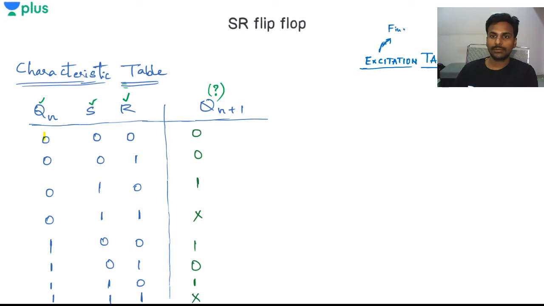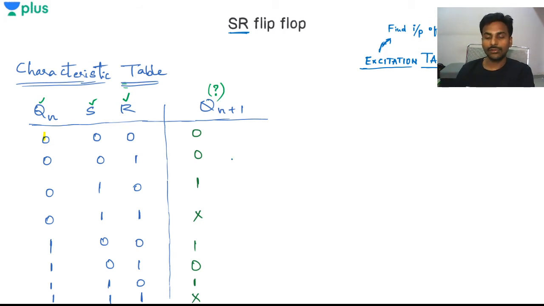Find the inputs of the flip-flop. If I have an SR flip-flop, then S and R are the inputs of the flip-flop. I need to find the S and R of the flip-flop using the so far known values. In the excitation table, I have S and R, those are the inputs, and I have to find out those S and R. How do I do that?